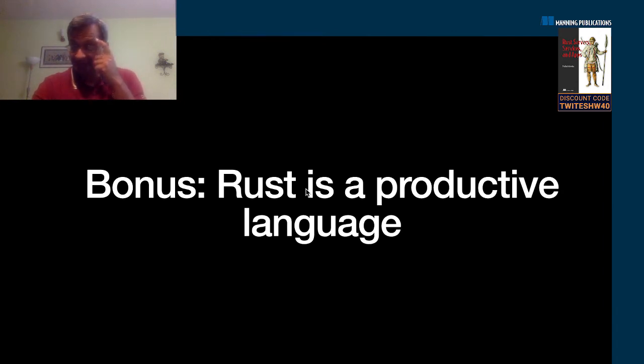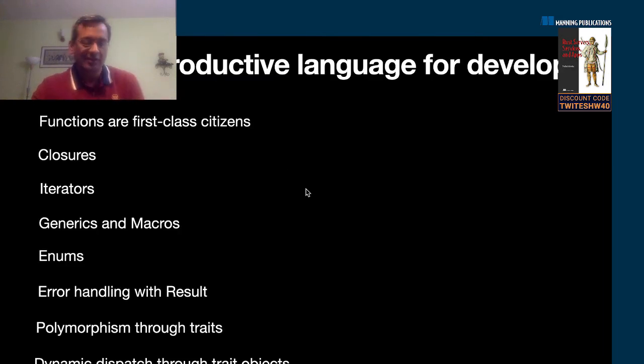Well, we've seen some aspects, but over and above this, Rust is also a productive language from a developer perspective. We spoke about the different perspectives of the users versus businesses versus developers. Now we're going to talk about what's in it for developers. Some of these things which I've personally found appealing are the functional programming constructs that are available where functions are first-class citizens.